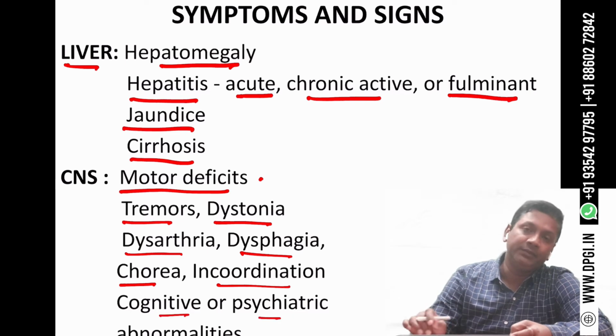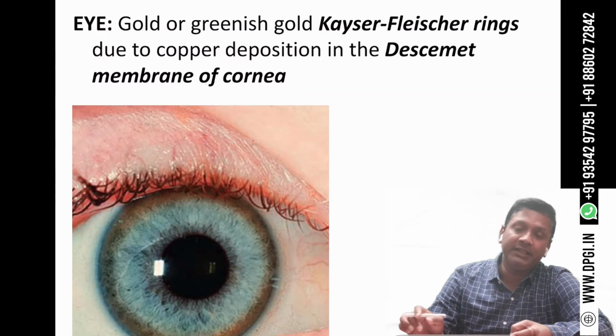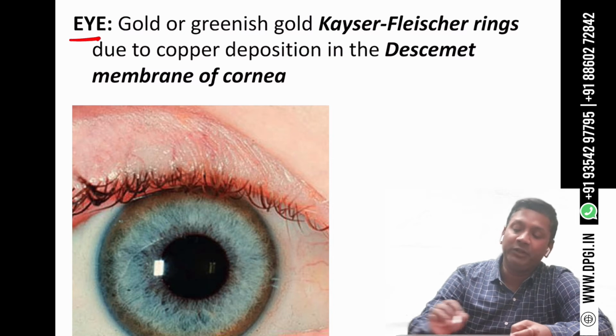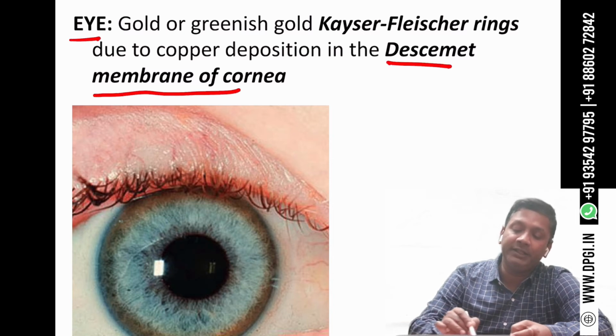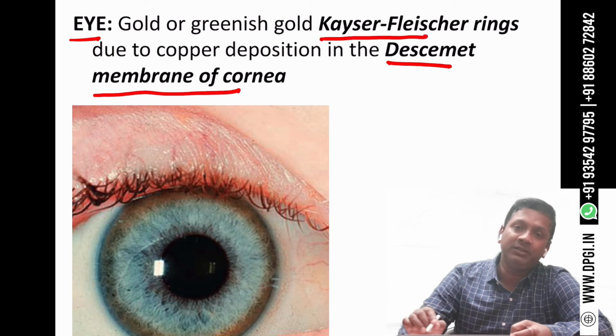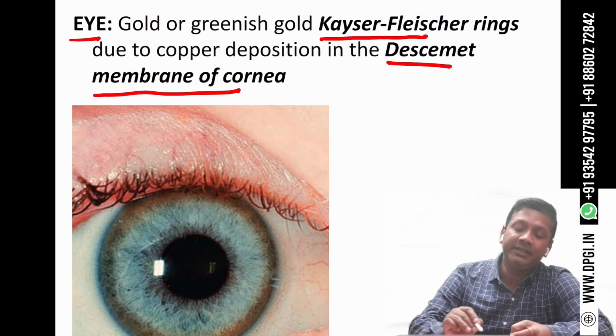psychiatric abnormalities. When this copper deposits in the eye, it will deposit in the Descemet membrane of the cornea, leading to formation of KF ring, also called Kayser-Fleischer rings. These rings are gold or greenish gold in color.